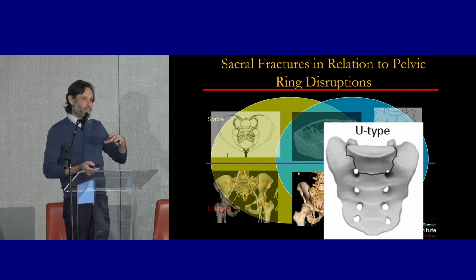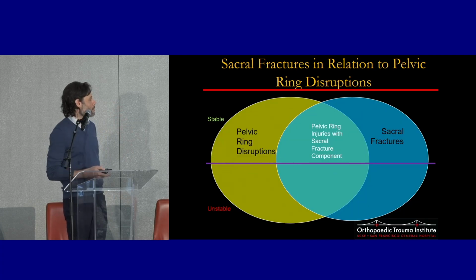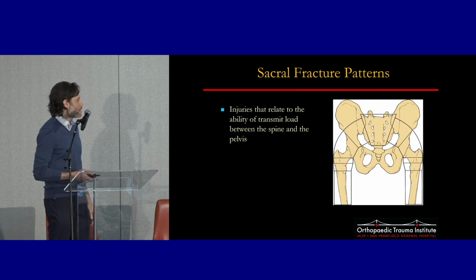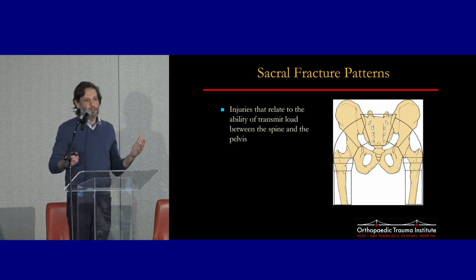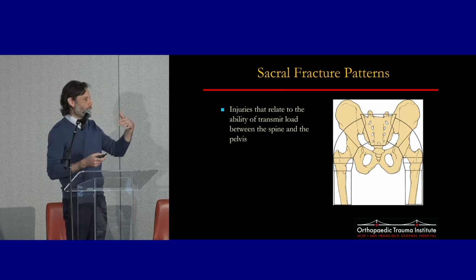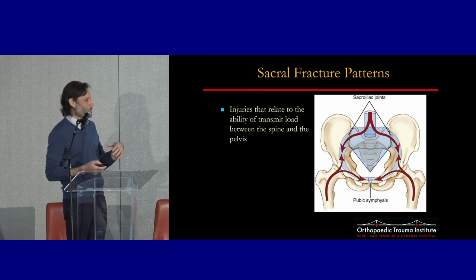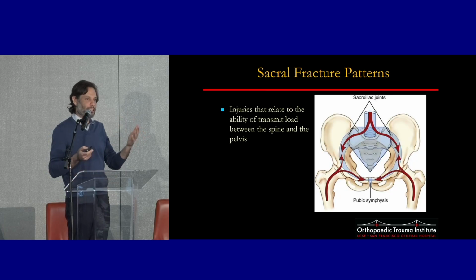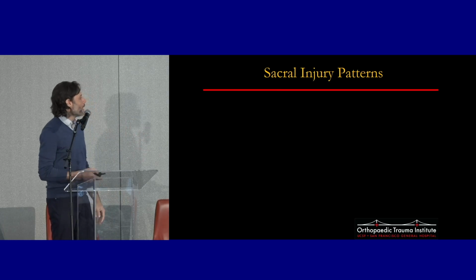So for the rest of this talk, I'll just be focusing on the nuances of sacral injuries. So really the blue part of the Venn diagram here. And so we'll take a step back. The purpose of the sacrum is really to transmit load from the spine down to the bilateral lower extremities. We think of the sacrum as a keystone in the Roman arch.